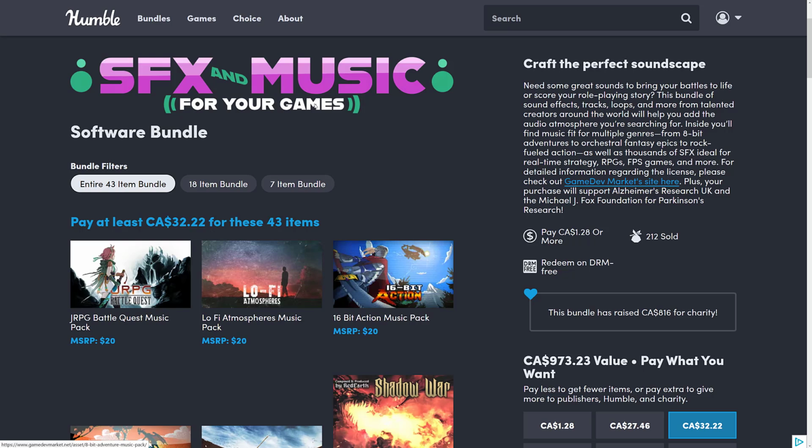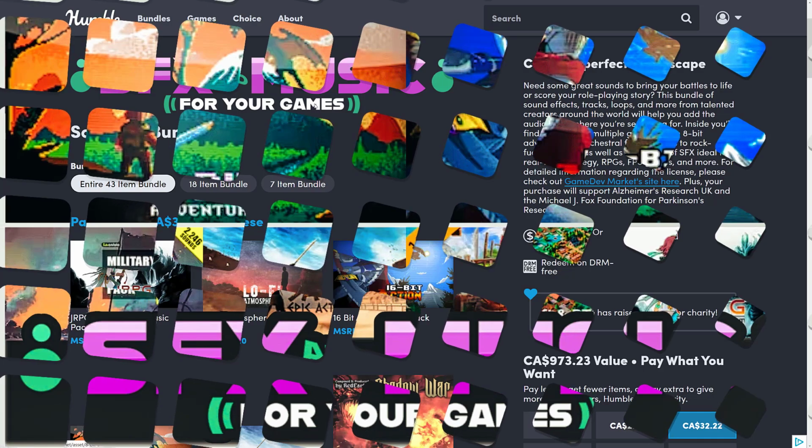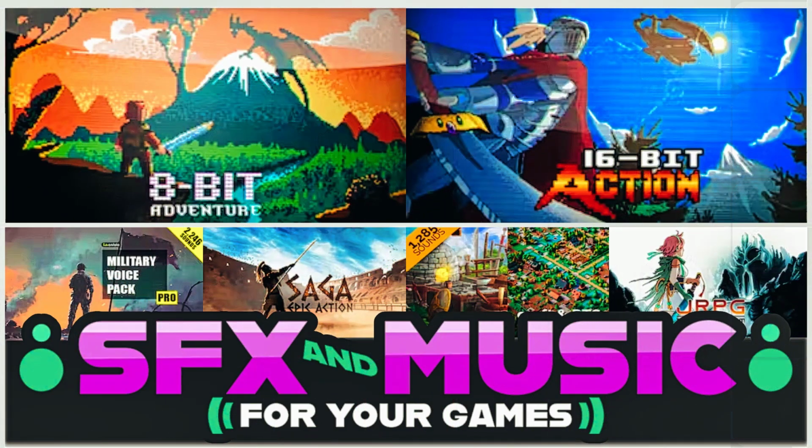They are not updated past this point in time, which doesn't make a lot of difference here. These aren't plugins or add-ons or anything like that. So what you're getting is what you get. They come as zip files, generally in WAV and MP3 formats. Either way, you could encode WAV over to MP3, no problem, using a tool like Audacity. So the file format shouldn't matter to you too much. The license is pretty liberal in what it does. Humble servers are quick to download, so good in that regard.